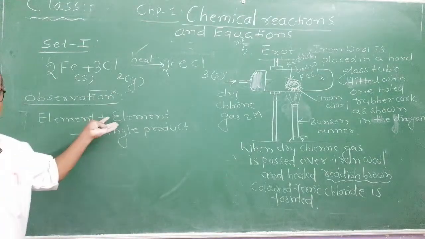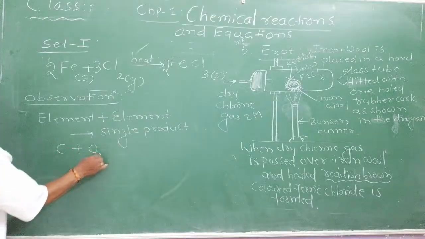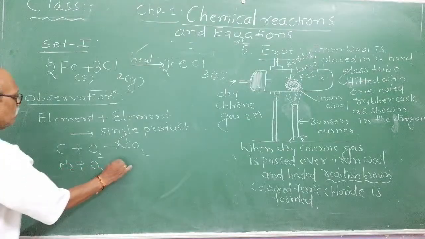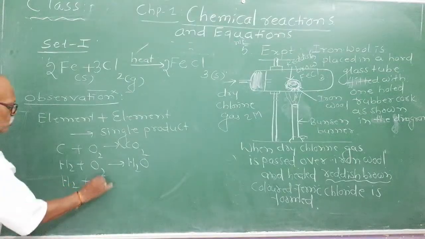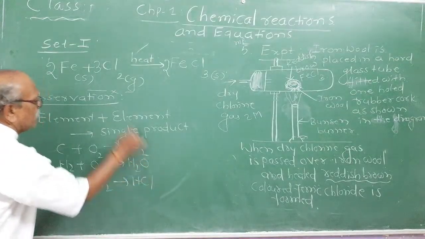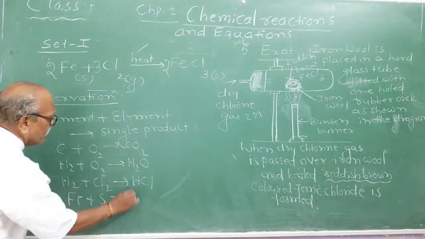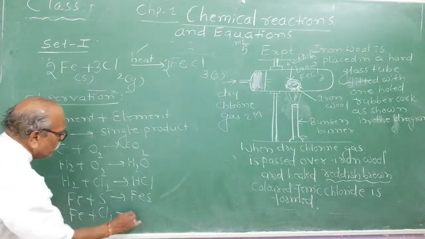What was the first reaction? Formation of carbon dioxide by carbon and oxygen. C plus O2 gives CO2, your first reaction. Second reaction was S plus O2. I will not balance it, I am just recalling for you. Third one was H2 plus Cl2. You got HCl, from elements or elementary molecules. Fourth reaction is Fe plus S, forming ferrous sulfide. And the next reaction is Fe plus Cl2, forming ferric chloride.